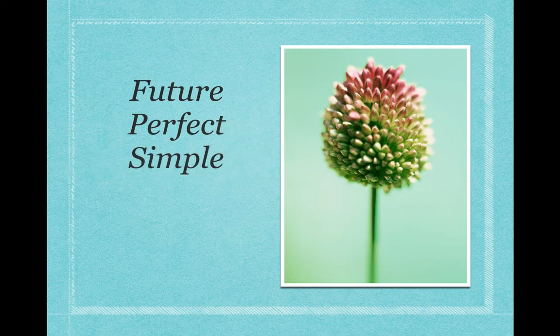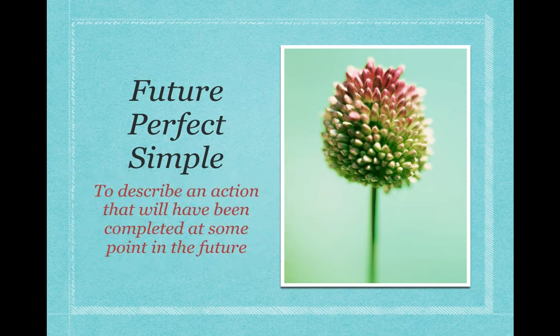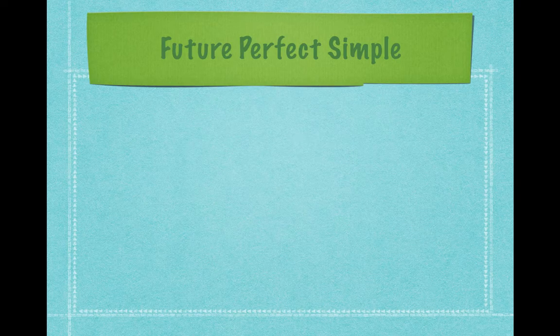The last one is future perfect simple. What is future perfect simple? It is to describe an action that will have been completed at some point in the future. So as the name itself shows, it is something simple, but it happens in the future. Action that will have been completed at some point. Some point means in the future. There is a specific time in the future that this action is going to be completed. Let's look at the example.